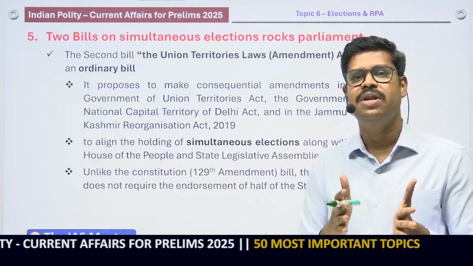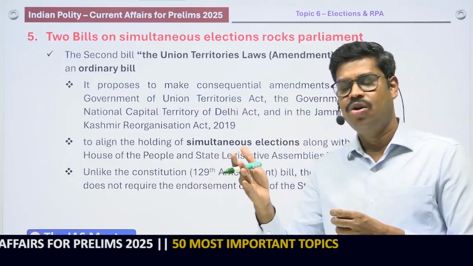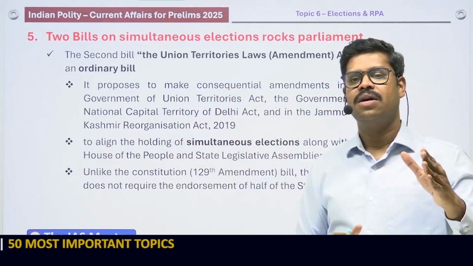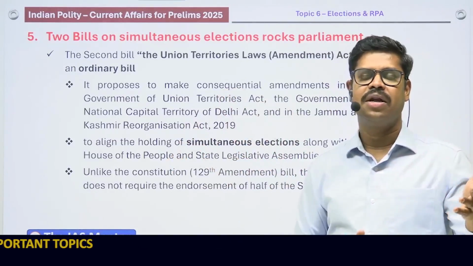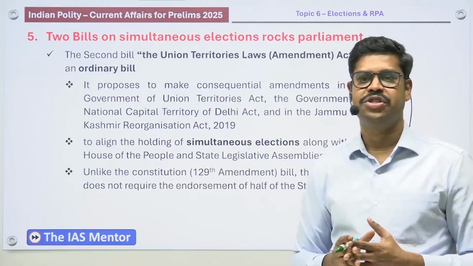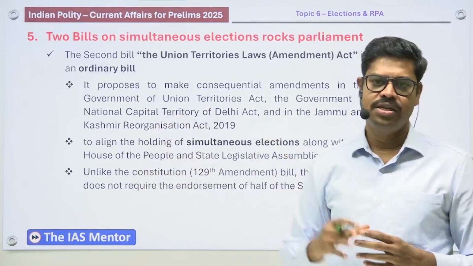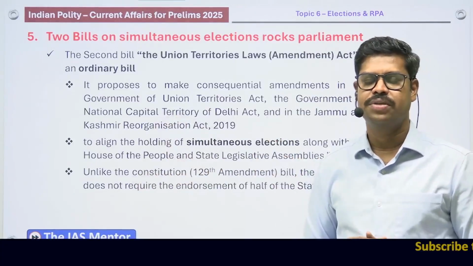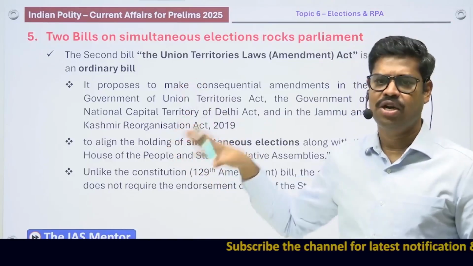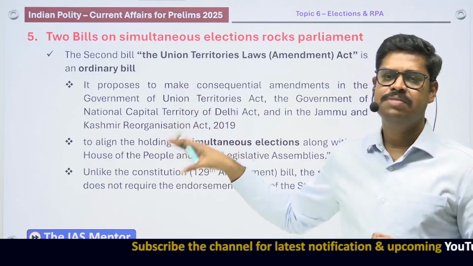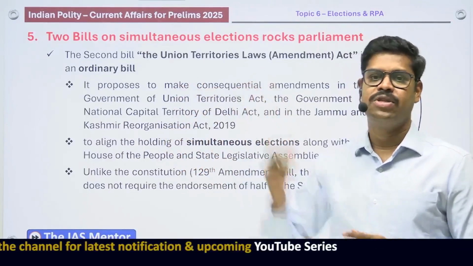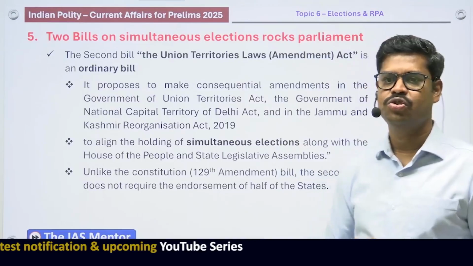But this ordinary bill is trying to amend the laws related to the union territories in our country. It is trying to amend the National Capital Territory of Delhi Act, the Government of Union Territories Act for Puducherry, and the Jammu and Kashmir Reorganisation Act, based on which the union territories are provided the legislative bodies. So an amendment is also required in these areas, but this is a simple Act of Parliament. And a simple Act of Parliament may be passed with what is called a simple majority. It does not require the same majority as that of the 129th Constitutional Amendment Bill.